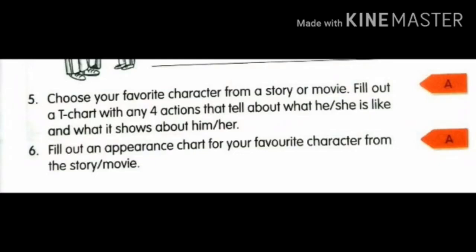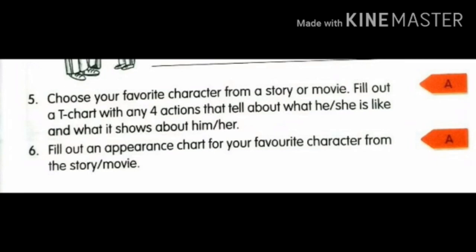Here you take the actions of a character from a movie and what can you guess about him? What type of character is he? Write his actions and what type of character. So draw a box. One side you write the actions, the other side you write the character of that person. So take 2 columns and 5 rows with headings so that you can complete your T-chart.